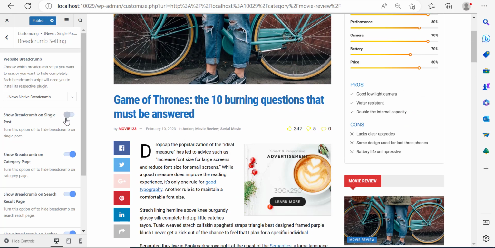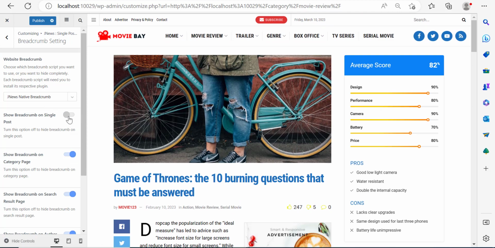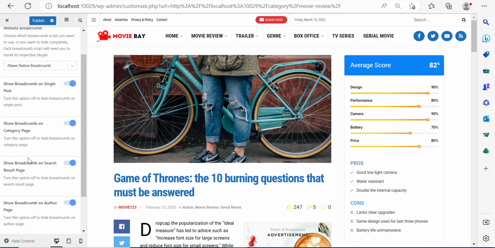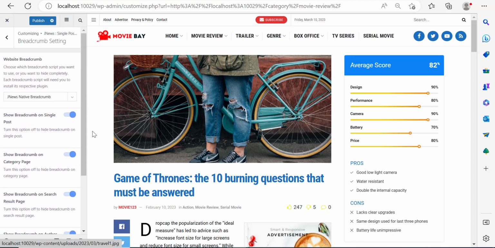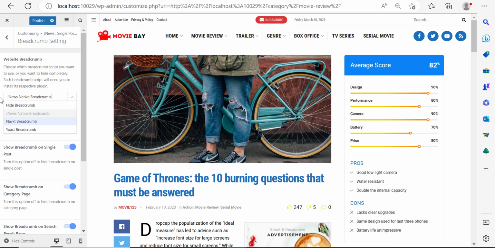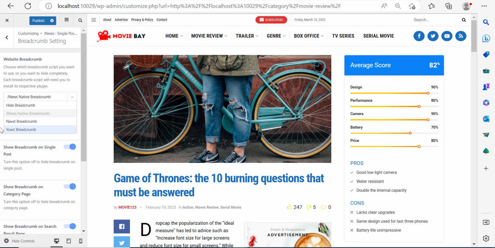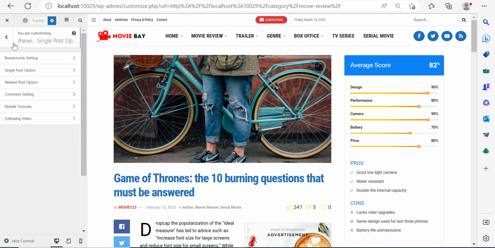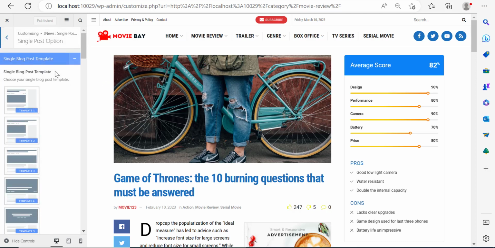Now, you can decide to disallow or not to show breadcrumbs on your website. And also here you can see that we can show breadcrumbs on category page, on search results, on the author page, on archives page. We can show them on pretty much all pages. Now over here, I can click hide breadcrumb and this will override all that, but I'm going to click JNews native breadcrumb and just publish. So I'm going to go out. Now the single post option, let me click there and let me show you the options.